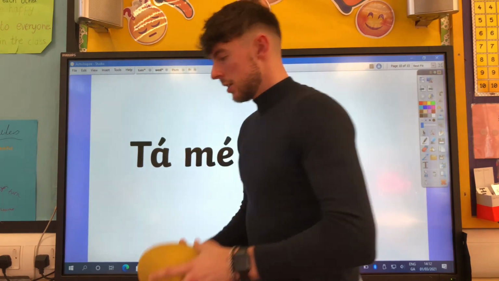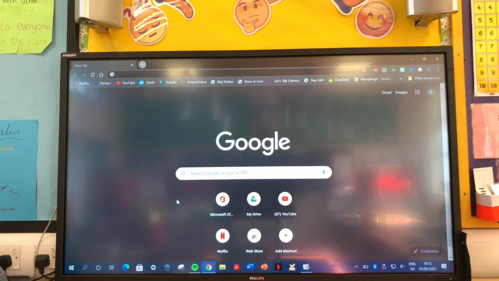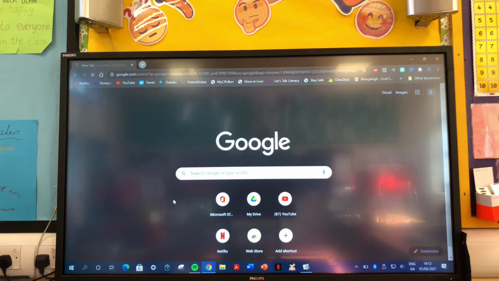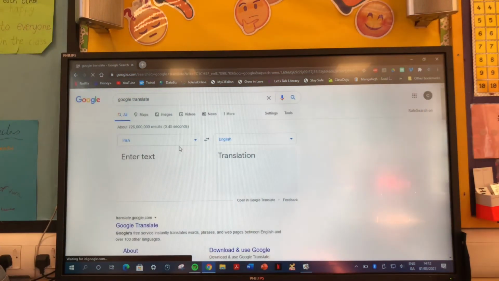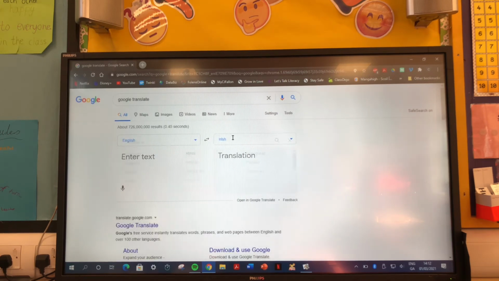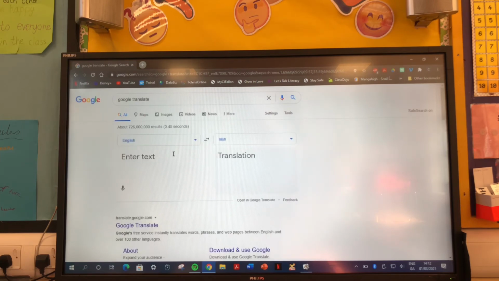Now, what you can do is go on to Google Translate. Then you click English in here, and over here you have Irish. So type in English, and it'll come up.